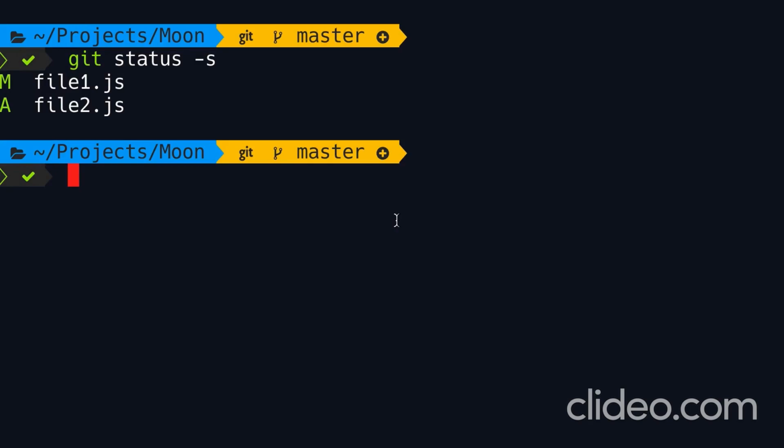So we have staged a couple of changes. Now, before committing what we have in the staging area, we need to review our code because we don't want to commit bad code or broken code to our repository. So as a best practice, always review what you have in the staging area before making a commit. Now, the status command only shows the files that have been affected, but how can we see the exact lines of code that we have staged? We use the diff command.